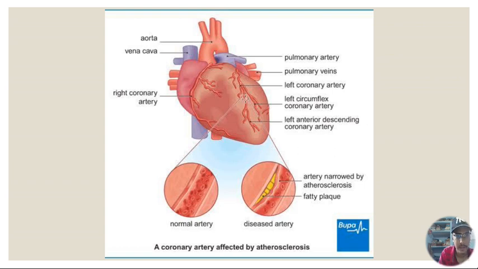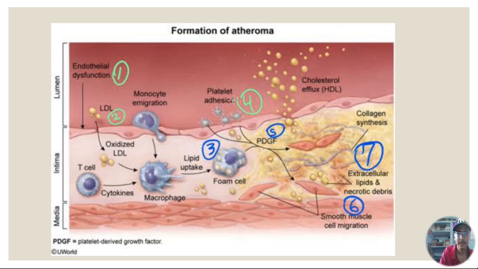Okay, so you can see over there that this is the left descending coronary artery, and over here this is the normal artery, and over here there is an atheroma or the atherosclerosis, and because of that the artery has been narrowed by 75%. Now over here we will see how the atheroma or atherosclerosis gets formed.